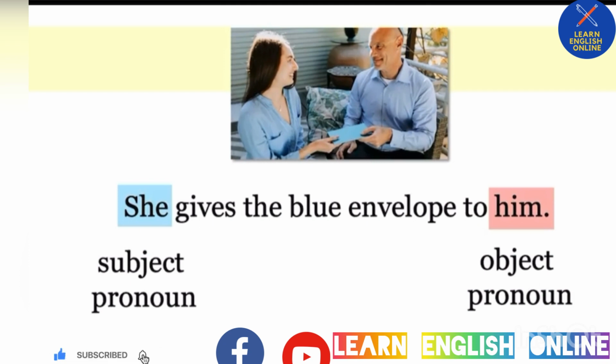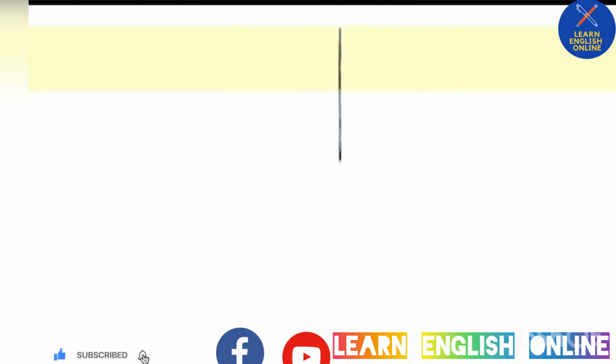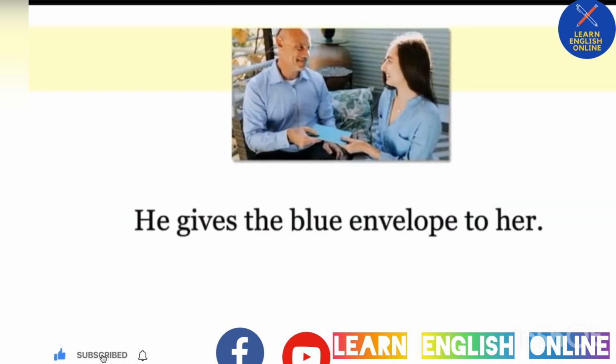He's not doing the action, so we can't use he. Let's switch it. He gives the blue envelope to her. Now, he is the subject pronoun. I don't use him. And her is the object pronoun.